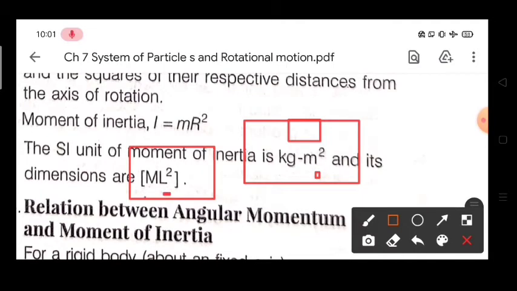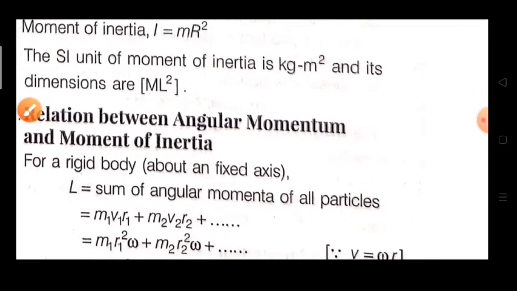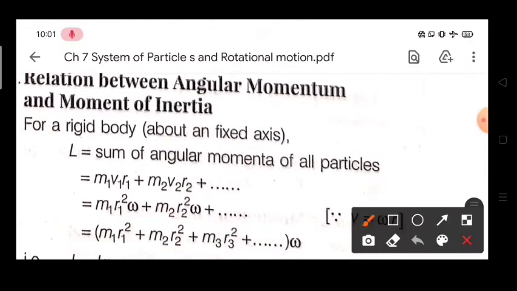Then we have the next thing, the relation between angular momentum and moment of inertia. Angular momentum is L, and you know what L was: it is linear momentum into distance. That was defined in this way.